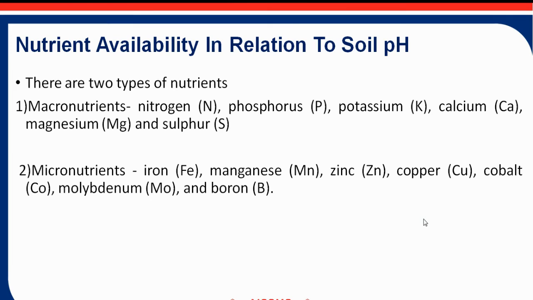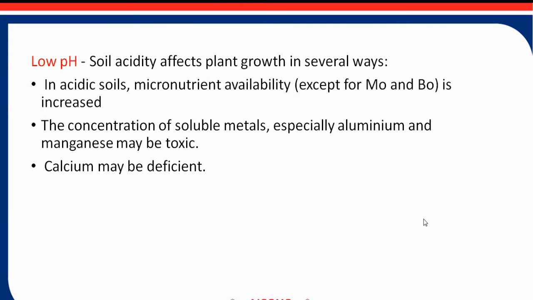The nutrient availability in relation with the soil pH. There are mainly two types of nutrients. One is macronutrients, second is micronutrients. In macronutrients, we have nitrogen, phosphorus, potassium, calcium, magnesium, and sulfur. In micronutrients, iron, manganese, zinc, copper, cobalt, molybdenum, and boron.